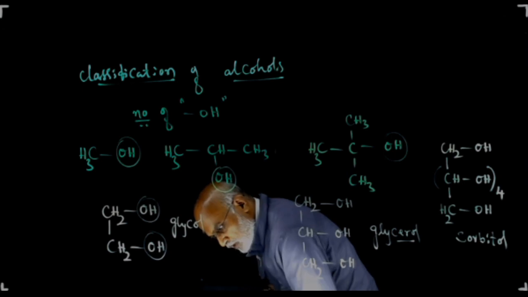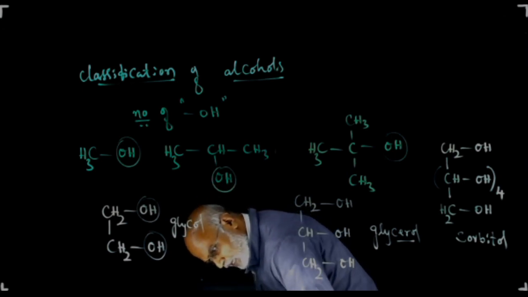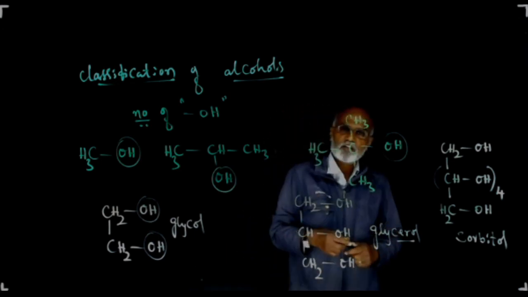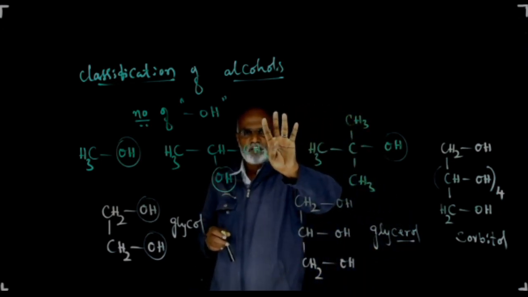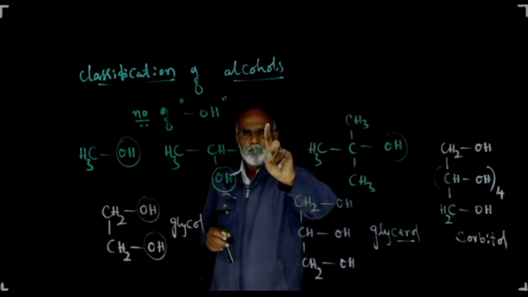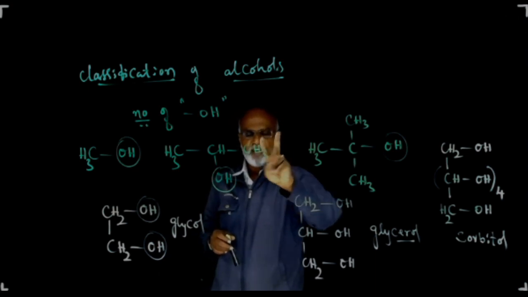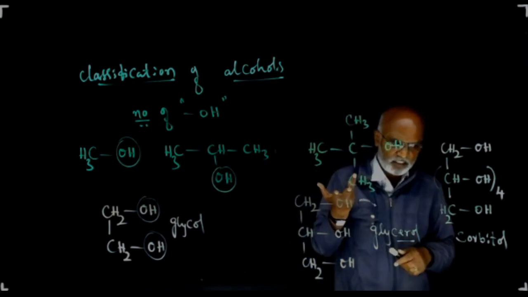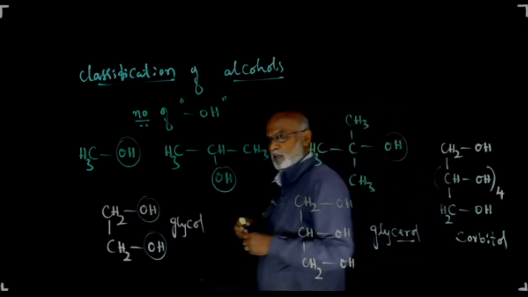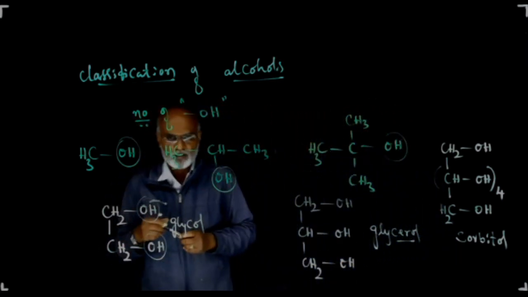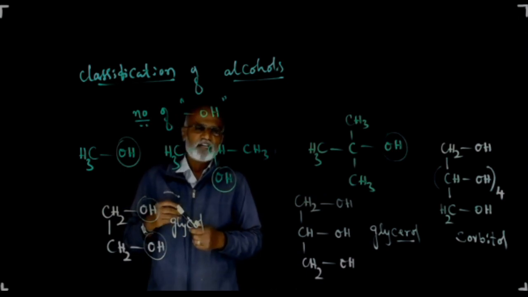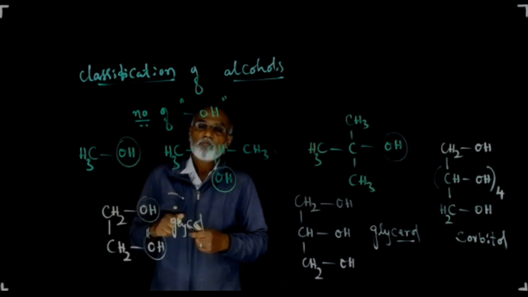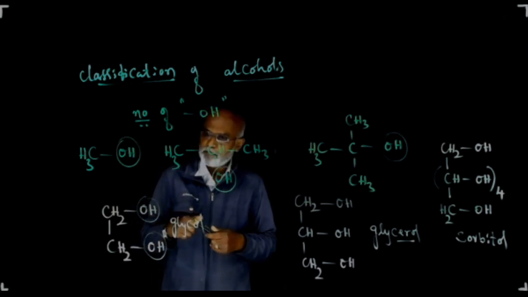Okay. Now let me repeat once again. Based on the number of OH groups present in one molecule, alcohols are broadly classified into 4 types. If there is only one OH group, monohydric alcohol; 2 OH groups, dihydric alcohol; 3 OH groups, trihydric alcohol; more than 3, polyhydric alcohol. So alcohols are classified into monohydric, dihydric, trihydric and polyhydric, which contain 1, 2, 3 and more than 3 OH groups respectively.